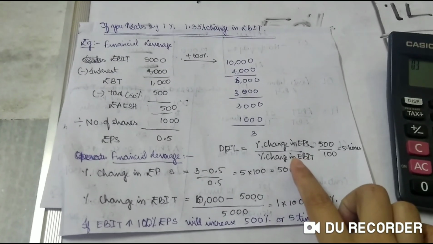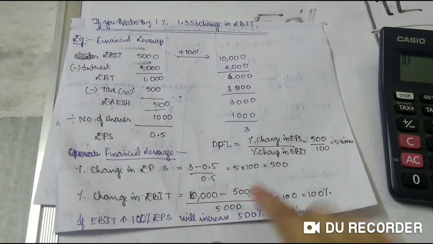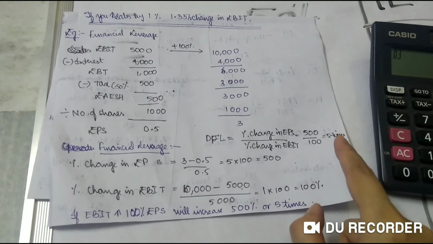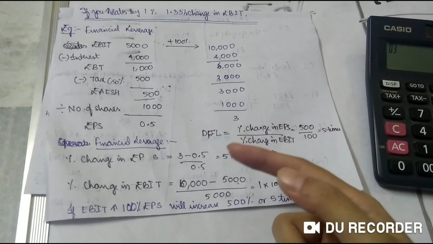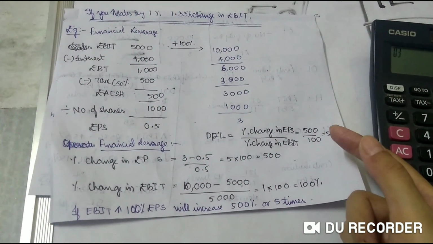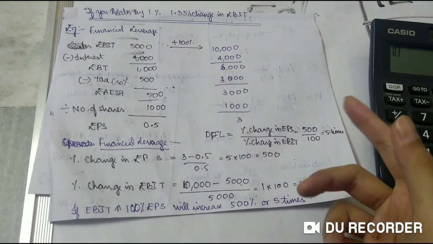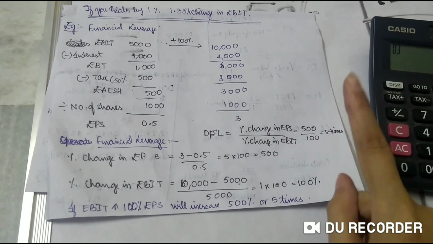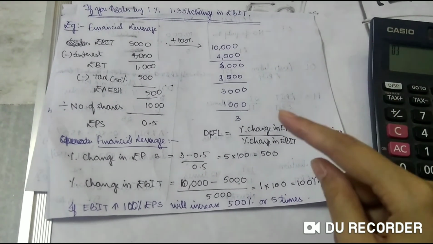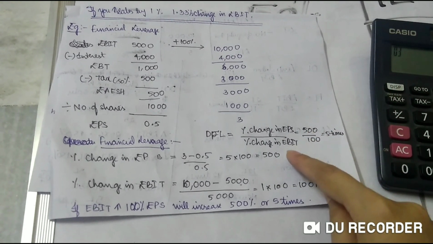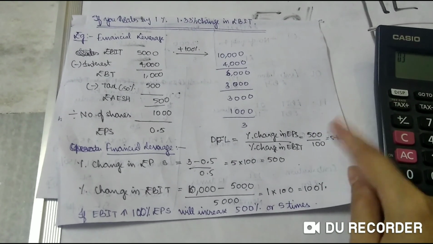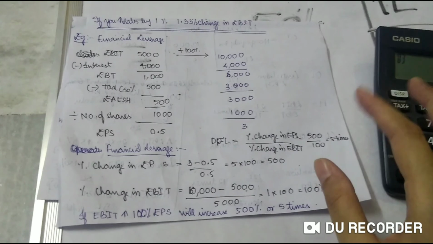So here, percentage change in EPS is 500 and EBIT is 100, already given in the problem. 500 divided by 100 is 5 times. That means if you increase EBIT by 100%, there will be a 500% change in your EPS, that means 5 times. If you increase EBIT by 1%, there is a chance of 5 times more in EPS. So for example, EBIT is 5, what will be your EPS? It will be into 5, that means 25. Fine.